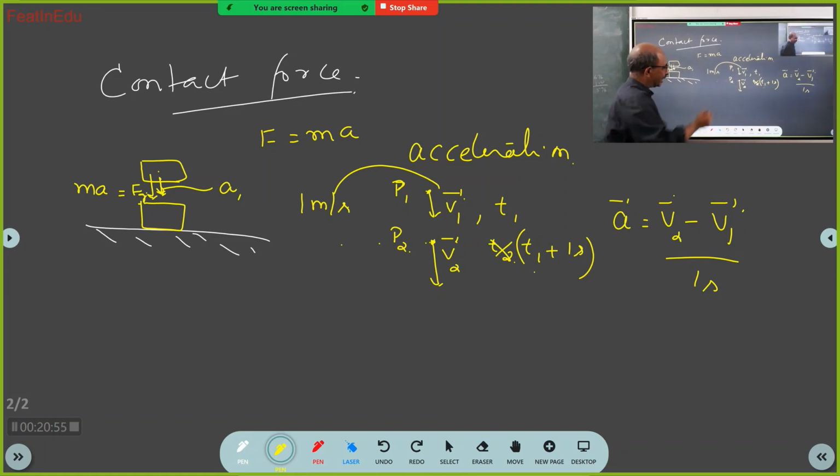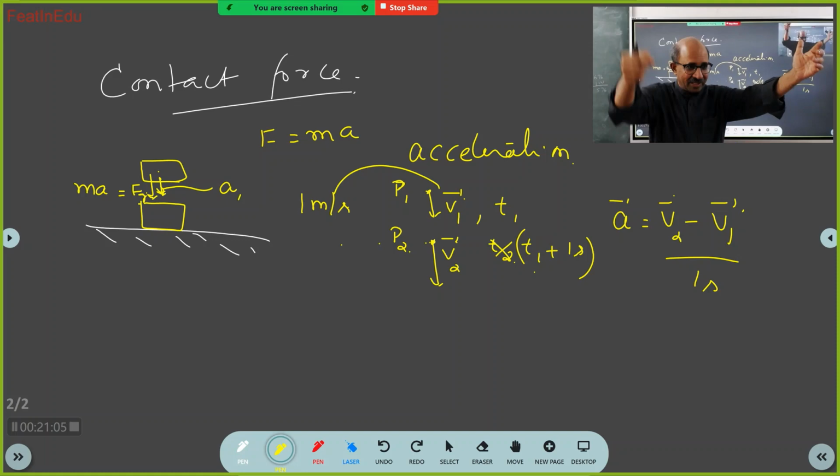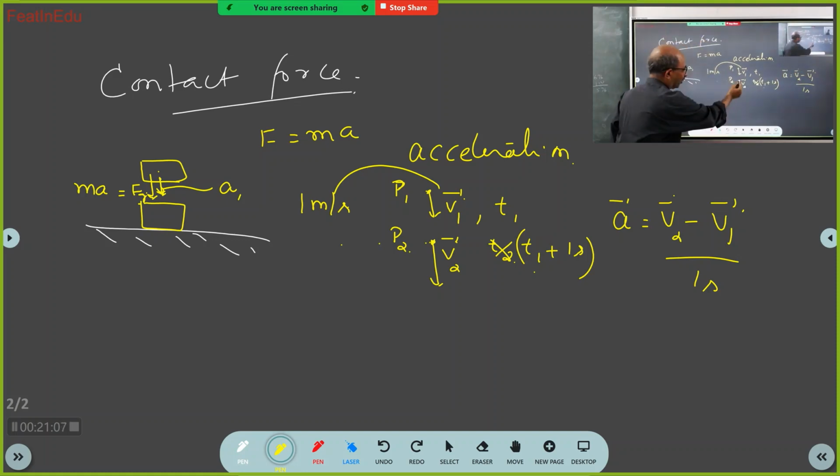At time T1 they all have velocity 1 meter per second. Then you leave your hand. After 1 second they will be here, and they will have velocity V2 bar.